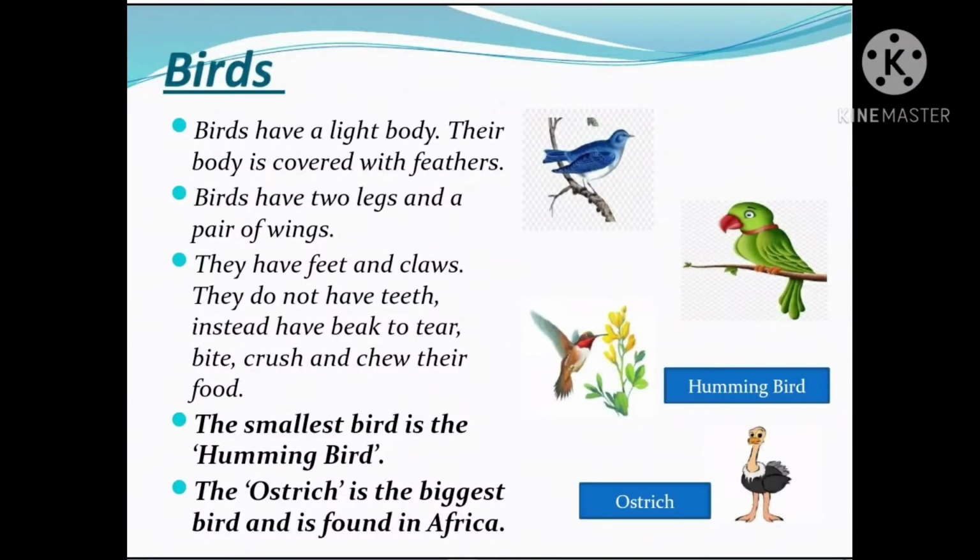The ostrich is the biggest bird and is found in Africa, while the smallest bird is the hummingbird. Most birds like the crow, sparrow, parrot, eagle, kite, kingfisher, etc. can fly. But there are some birds that cannot fly, like penguin, hen and the duck.